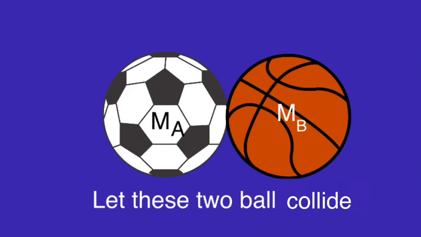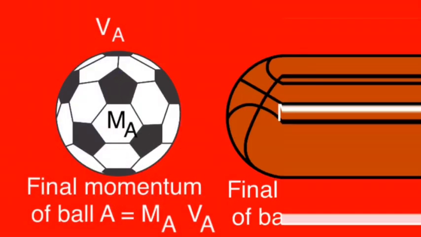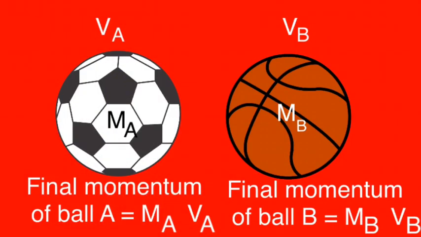During collision, the balls exert force on each other. After collision, balls move with velocities Va and Vb. The momentum of ball A will be ma Va and momentum of ball B will be mb Vb.